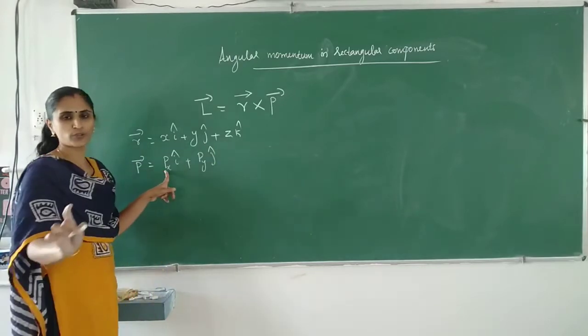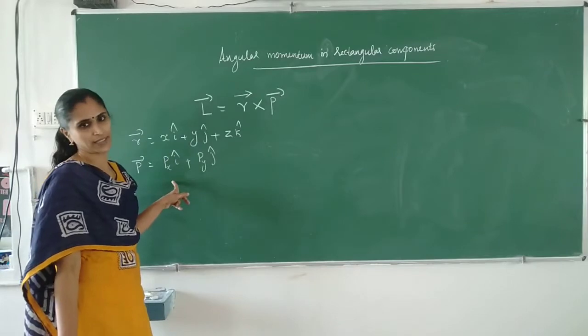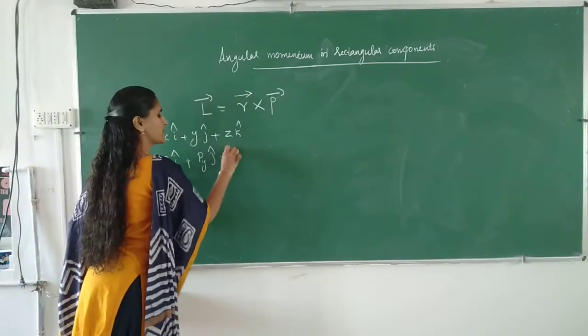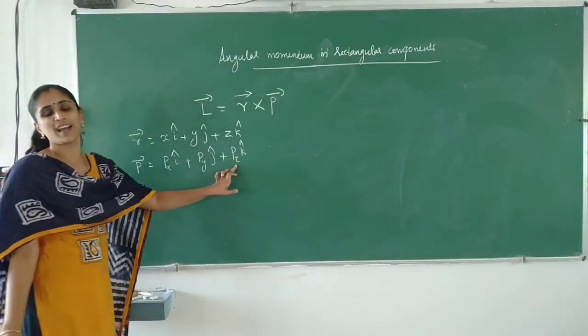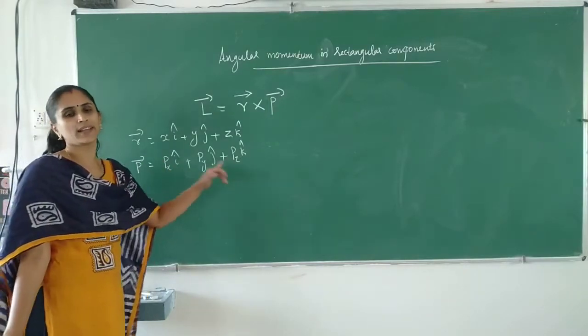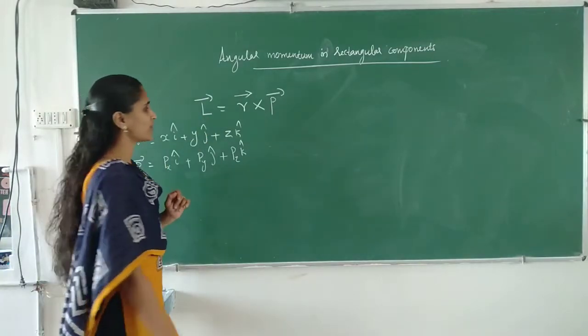You should be very careful when writing: it is not p into x, it is p suffix x. Here px, py and pz are the components of momentum along x, y and z directions respectively. So if we substitute here, what can we write?